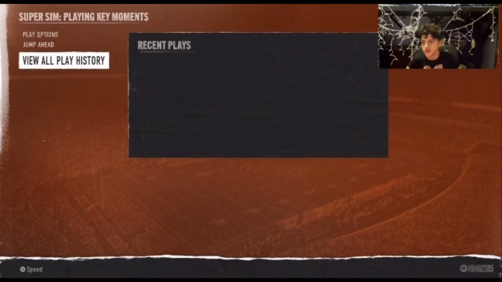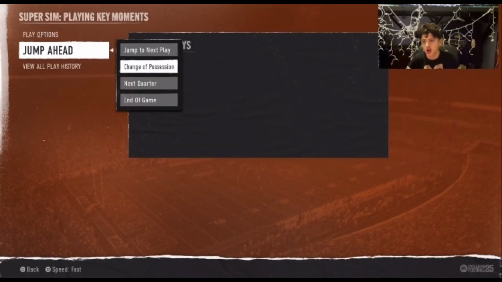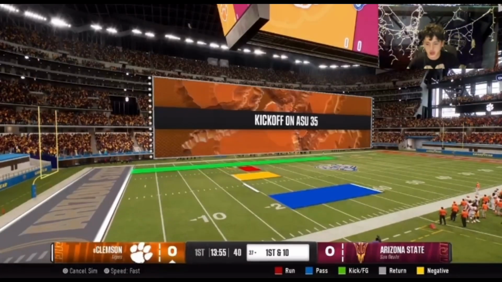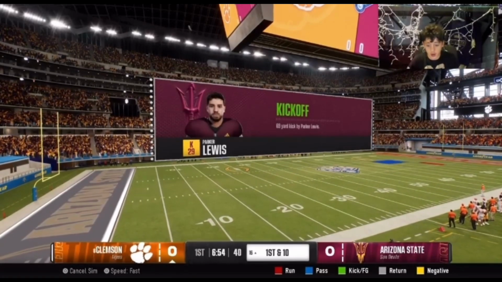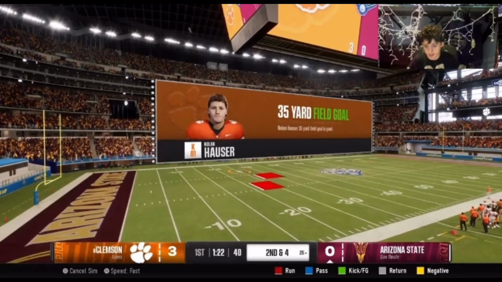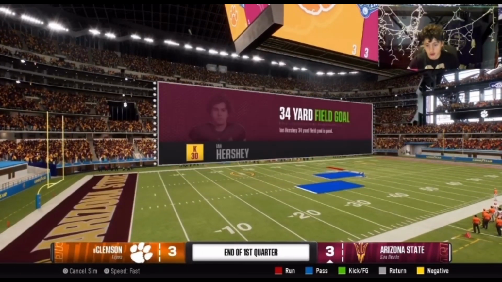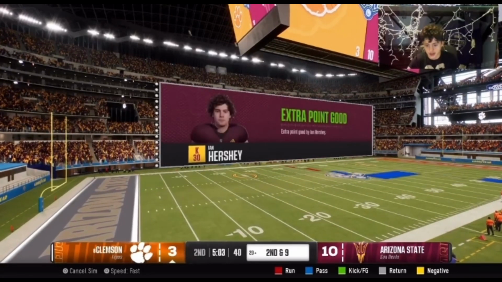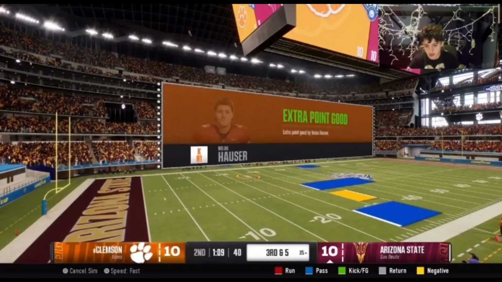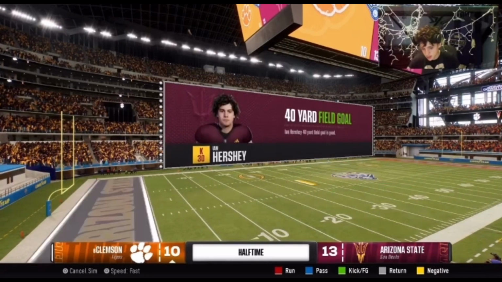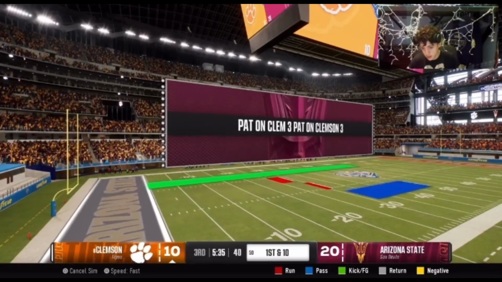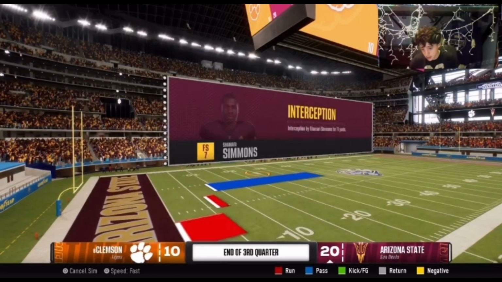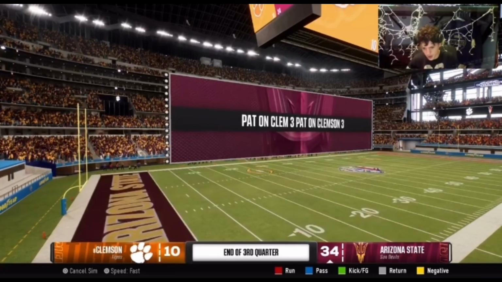Alrighty, so let's get on with the game. All right, so you got Clemson starting off with the ball. They get rid of it. Clemson gets it back, 3-zip. Then I got Arizona State scoring another field goal. Arizona State, 10-3, 10-10, 13-10, 20-10, 27-10, 34-10.